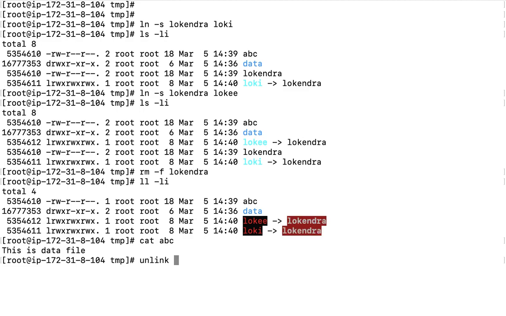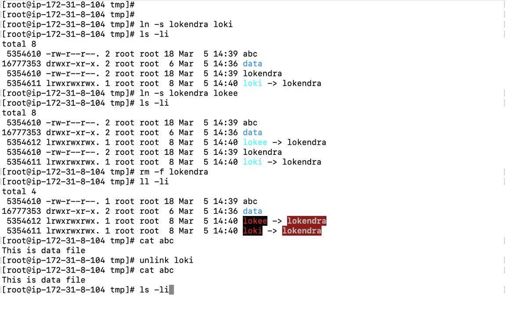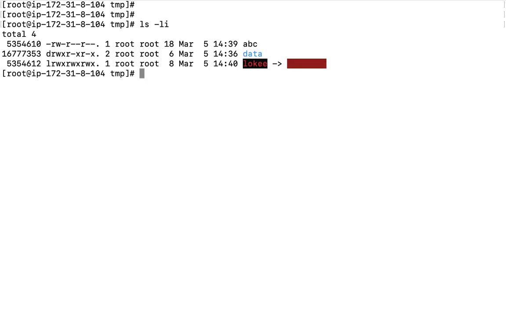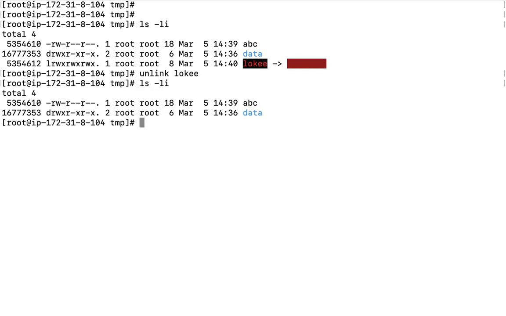If I have to unlink anything, I can do it like this. I can unlink this file. I can run the command ls -li, and I can see one particular file is unlinked here. The unlink command I can use here in the same way, unlink Loki. I'll run this command here, and obviously that particular file is gone.